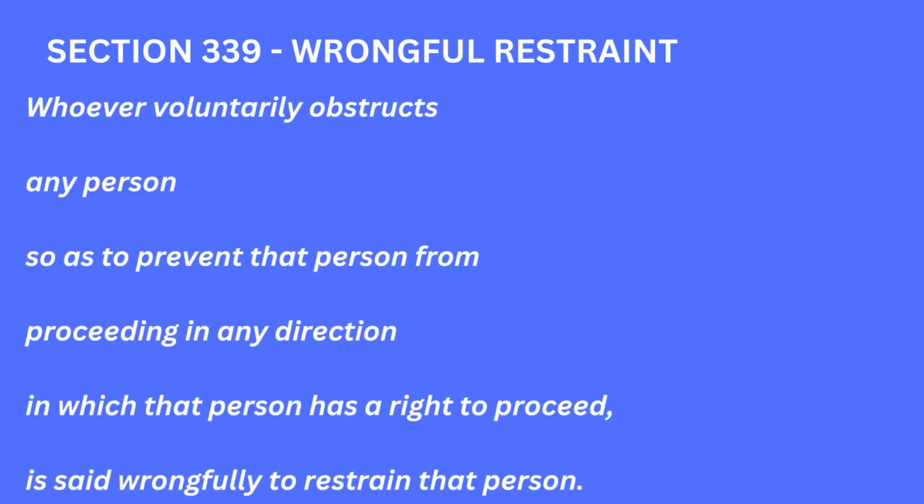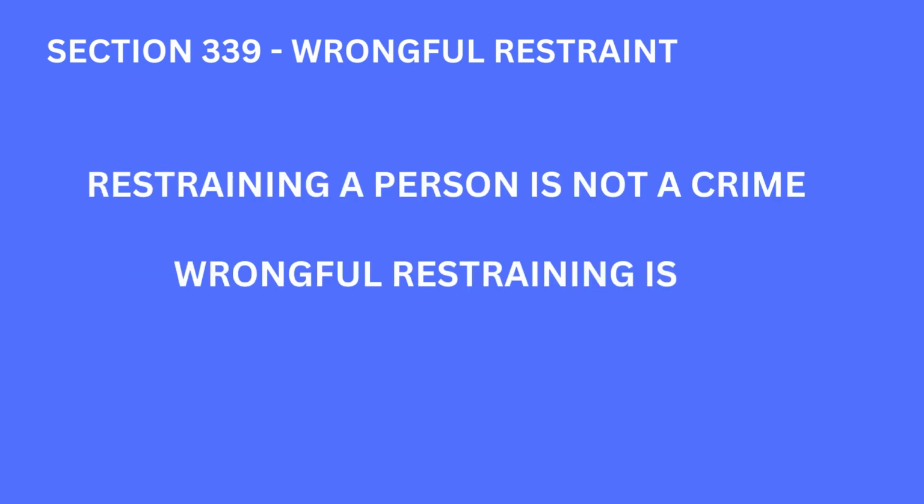The definition under this section says, whoever voluntarily obstructs any person so as to prevent that person from proceeding in any direction in which that person has a right to proceed is said wrongfully to restrain that person. So from this definition, it is clear that restraining someone is not a crime, but wrongfully restraining a person is a crime. And what is wrongful restraint? Wrongful restraint basically means stopping a person from going to any direction where he has a right to go.